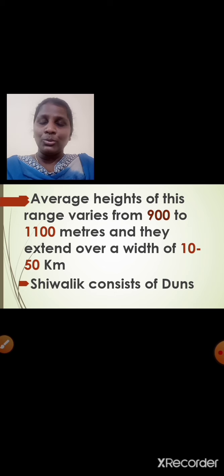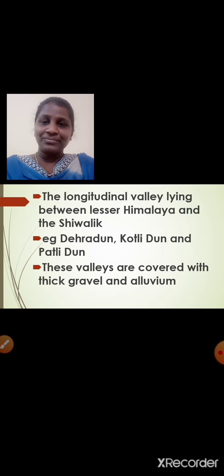Shivalik consists of dunes. What do you mean by dunes? Yes, dunes are valleys. What do you mean by valleys? Valleys are the low-lying areas between hills and mountains. So dunes are the longitudinal valleys lying between Lesser Himalaya and the Shivalik. We have the example Dehradun, Kotli Dun and Patli Dun. These valleys are covered with thick gravel and alluvium. Here you can see the image of dunes.